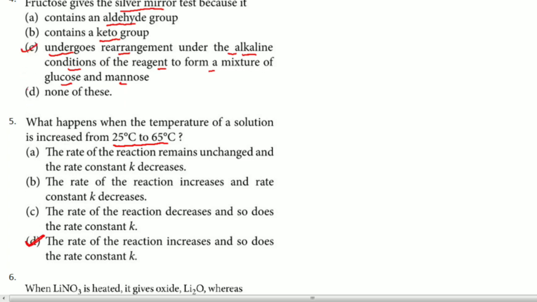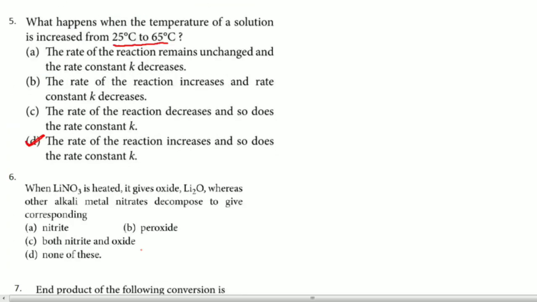Here the fourth one I already told, that C is the answer. Fifth one, remember, answer for this question is D. Both rate of reaction and rate constant are going to increase.